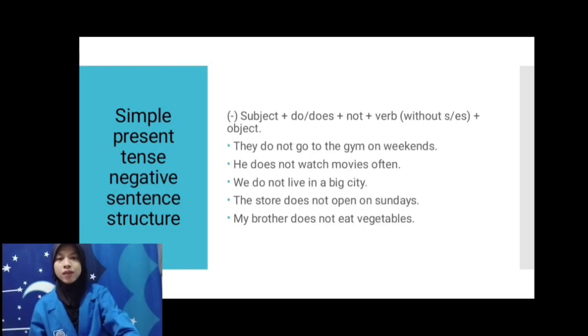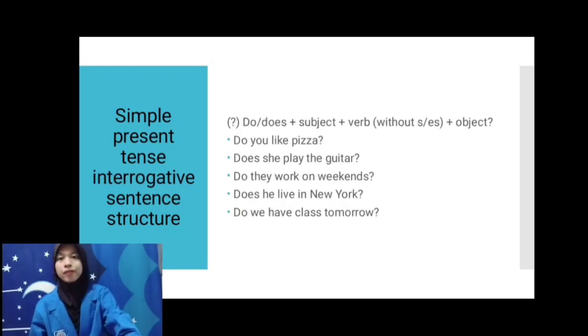Simple present tense negative sentence structure. Subject plus do or does plus not plus verb plus object. Example: They do not go to the gym on weekends. He does not watch movies often. We do not live in a big city. The store does not open on Sunday. My brother does not have vegetables.